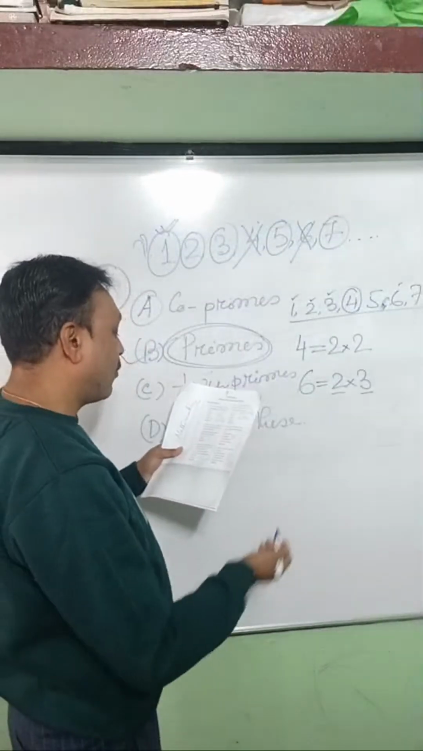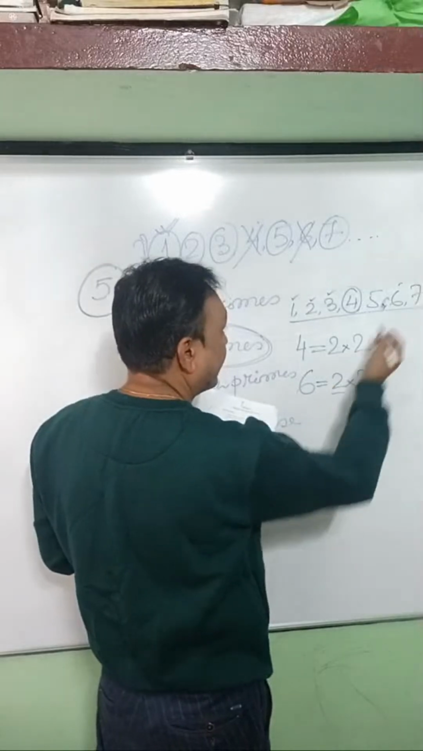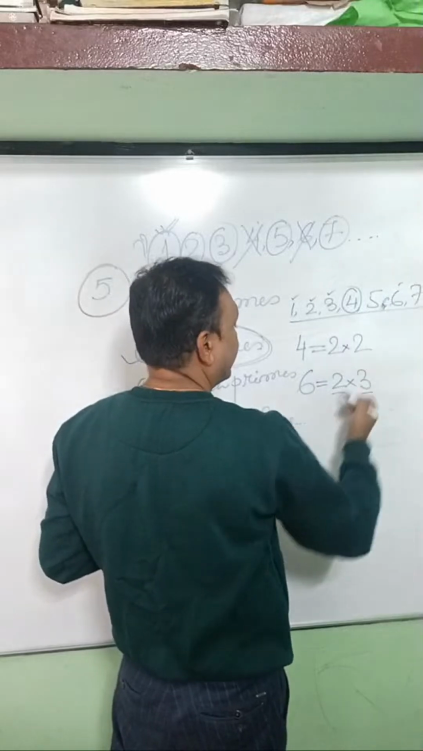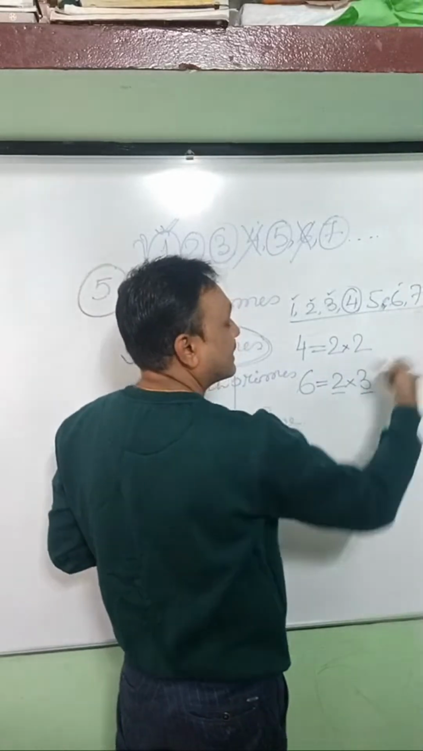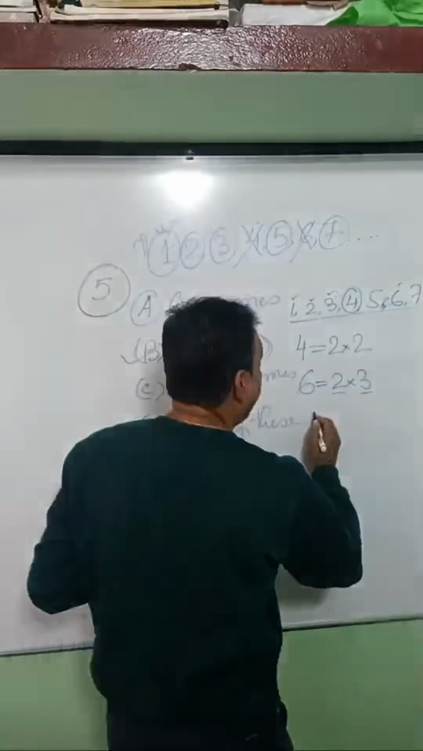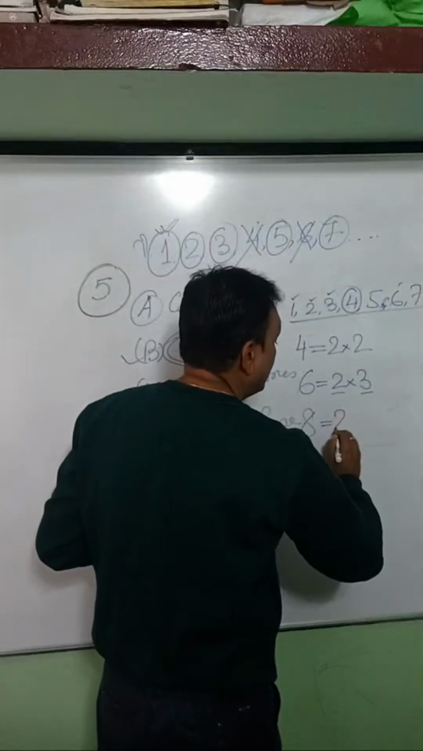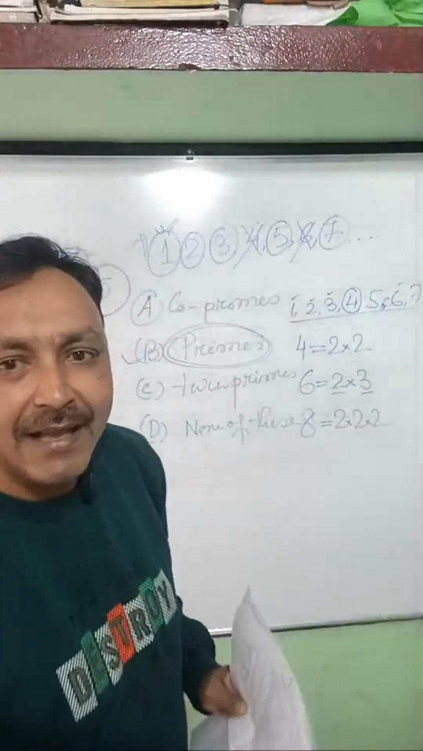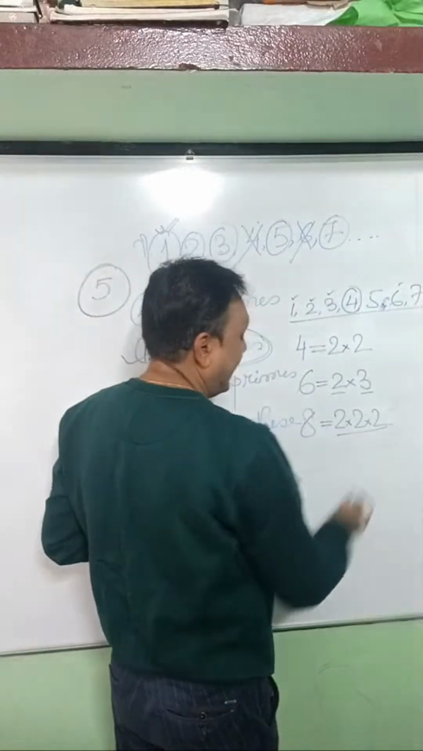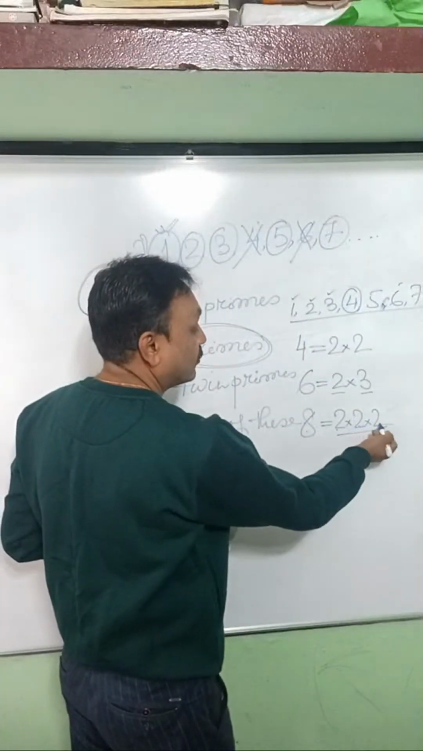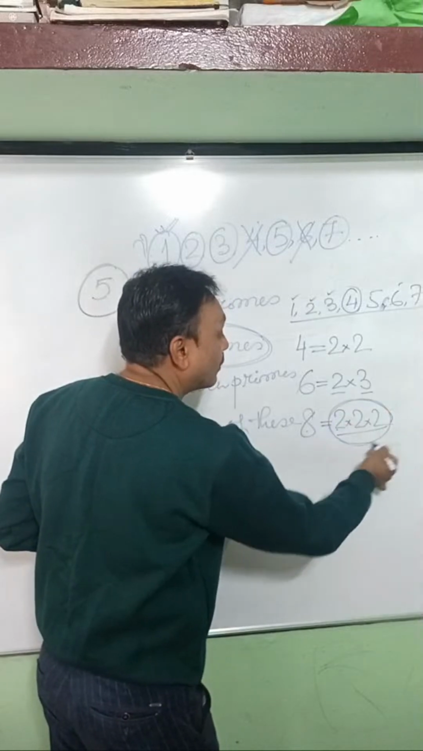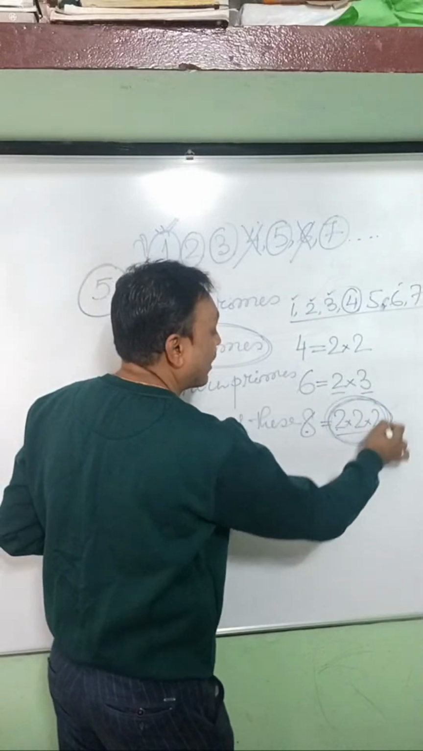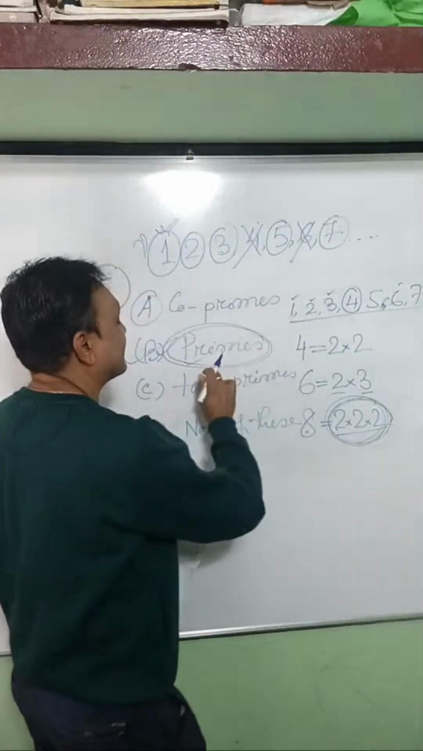So let's take another one. If we take the next composite number after 6, then 7 is a prime number. Then take 8. We can write 8 as 2 into 2 into 2. So there also you can see all are prime numbers. So any composite number we can express as the product of prime numbers. So that's why the answer is 4.